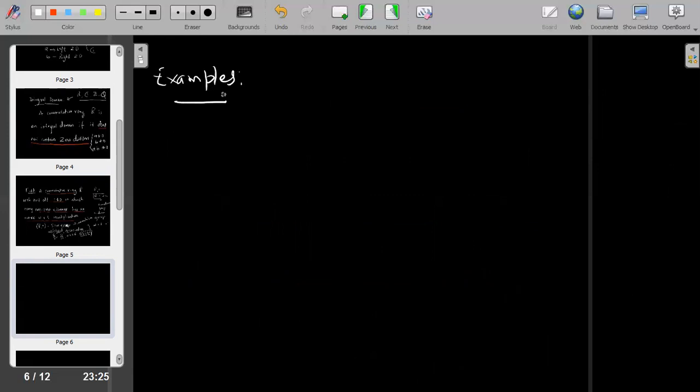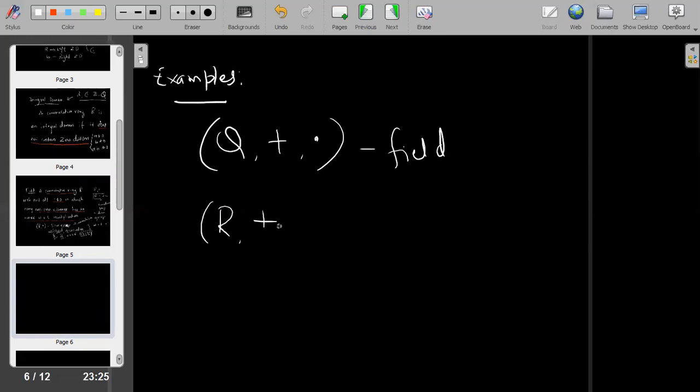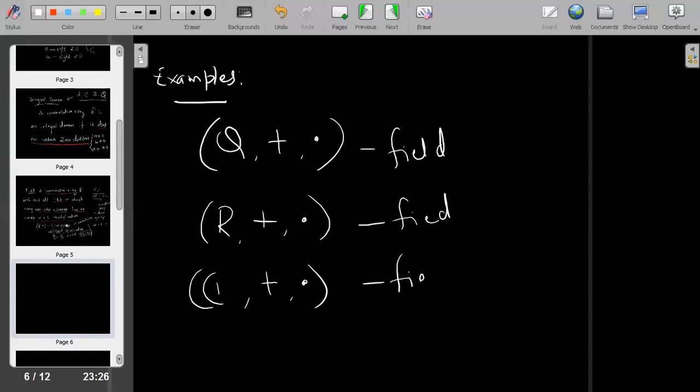So here, suppose rings of rational numbers. Suppose, so this is a ring with rational numbers. This is a field here. Further, rings with real numbers. This is also a field. Further, rings with complex numbers is also a field.